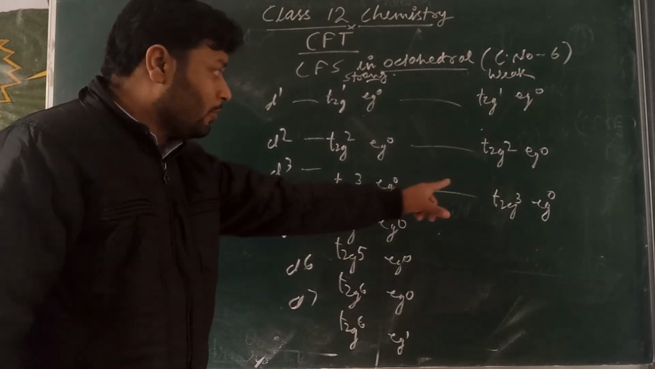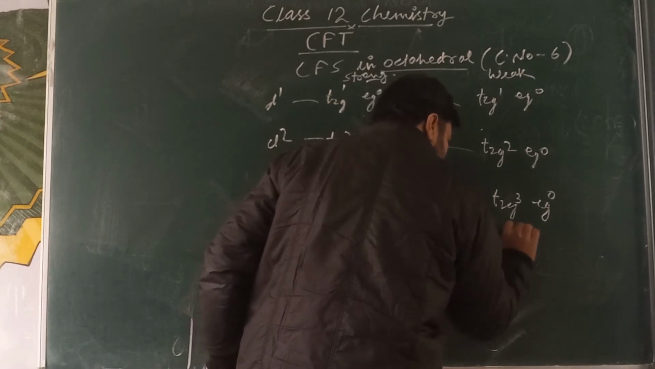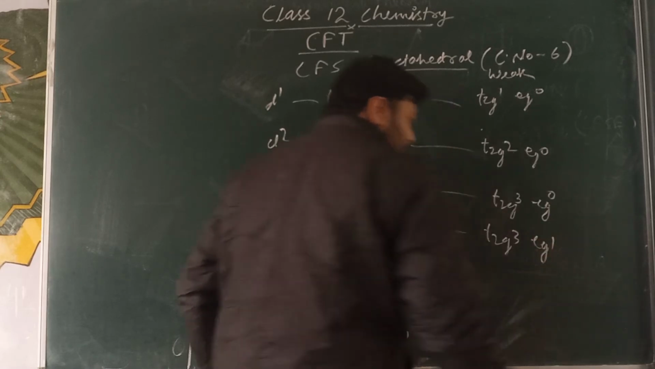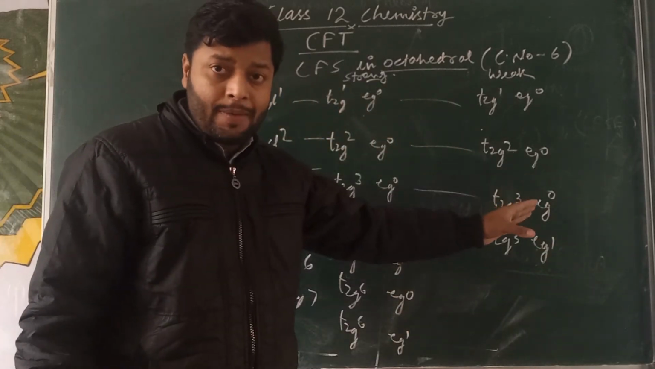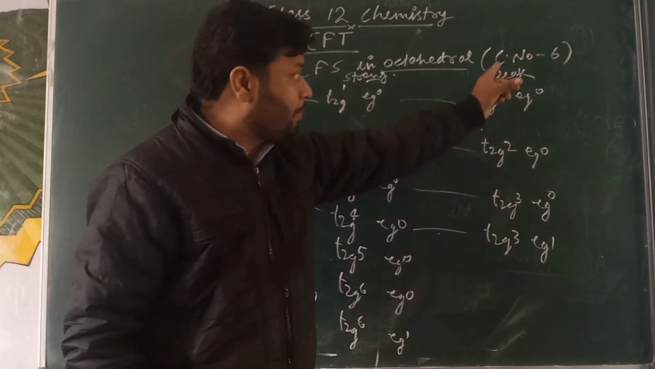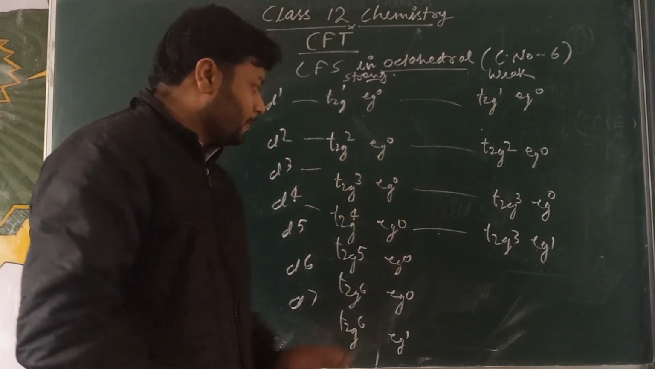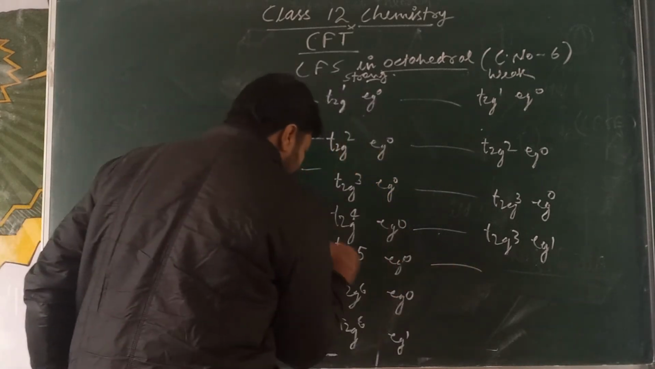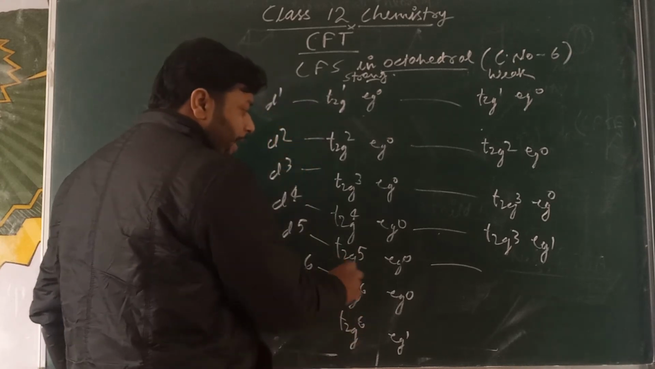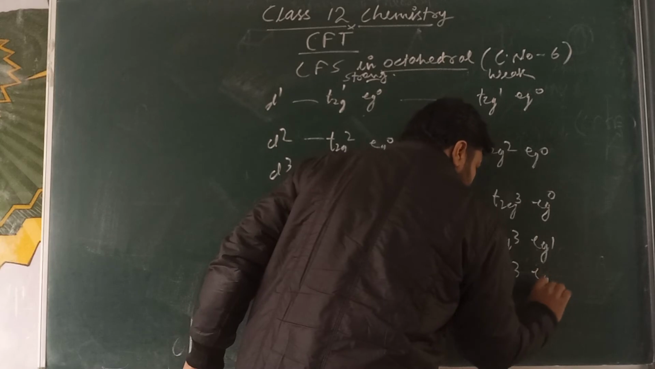But what will happen in the weak one? In the weak one it is T2G 3 EG 1. The electron will enter the EG orbital because there is a small value of delta because of the weak field ligand, and the pairing energy is larger than the delta value. And for d5 there is T2G 3 EG 2.